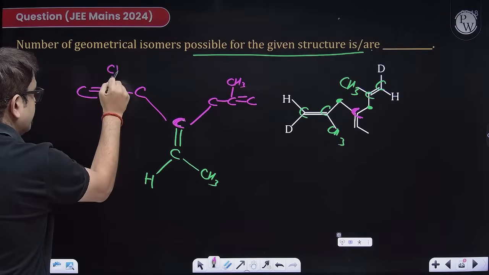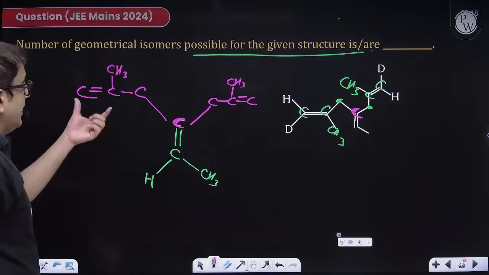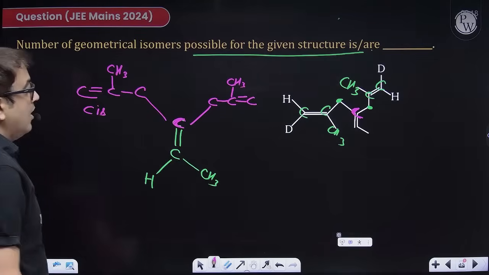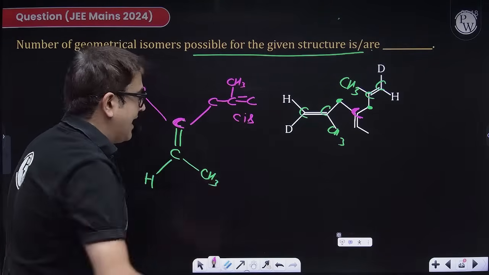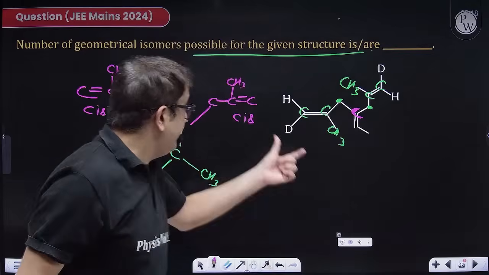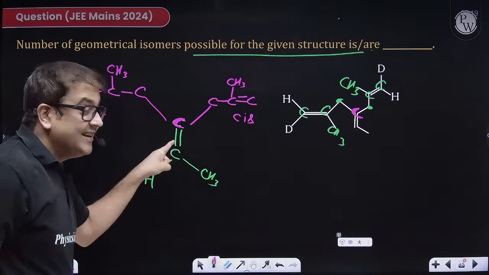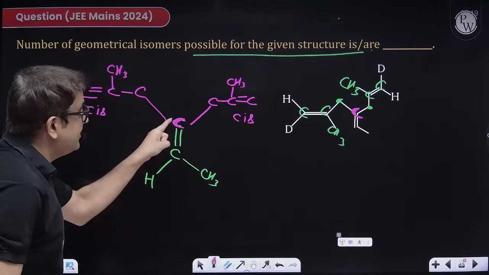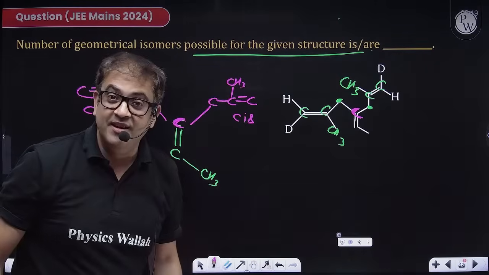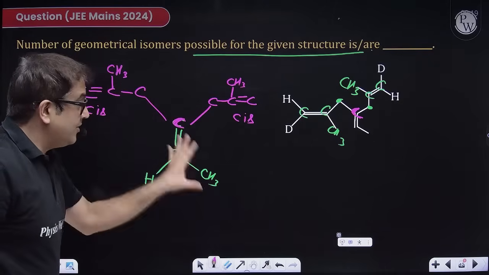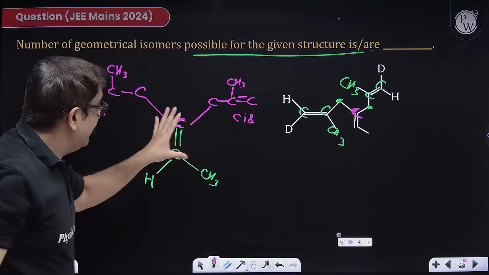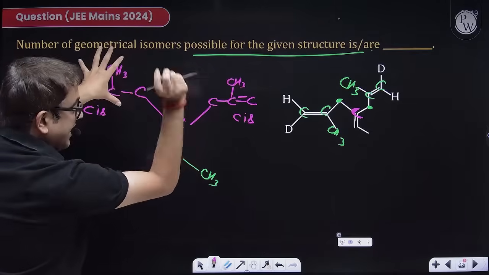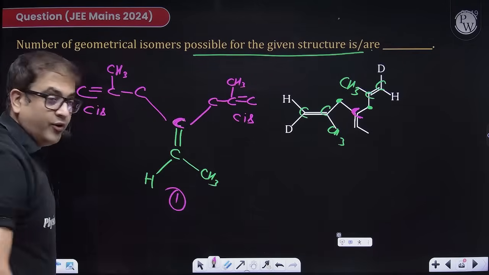That means 1, 2, 3 carbon. There is a double bond over here, but this is also having 1, 2, 3 carbon and there is a double bond over here. Now you just see that if this geometrical isomer is cis and this geometrical isomer is also cis, then this particular double bond is not a geometrical isomer. Why? Because now this group is having both the branches same. So it can't show geometrical isomerism because this has got same branches, but this can be cis. So this will become one of the forms.